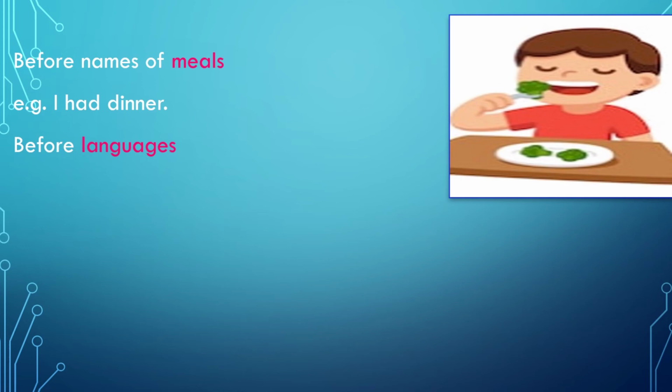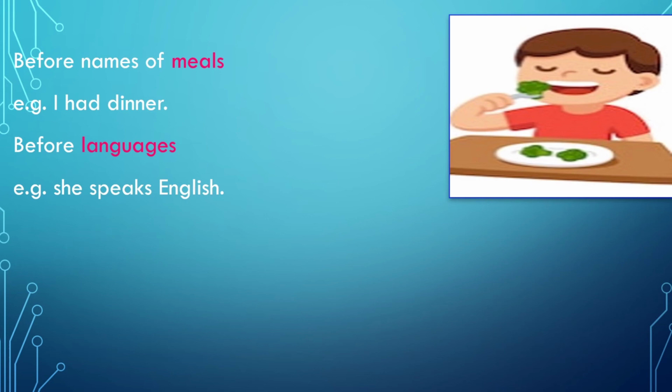And we use before languages, we don't use any article. So we say she speaks English. It's wrong to say she speaks the English. At the same time, if you are particular about using the, you must say she speaks the English language. So when you place language after English, it's correct to say she speaks the English language.